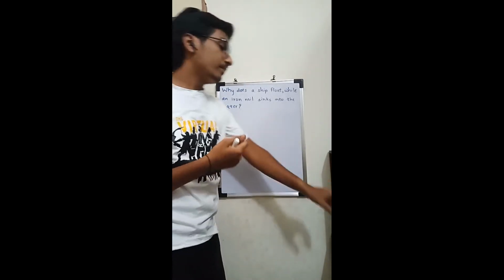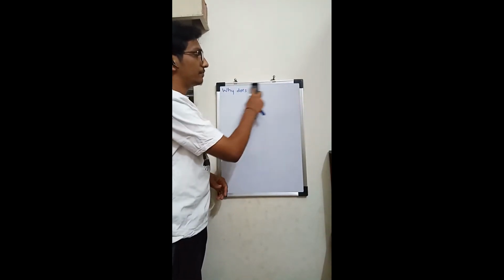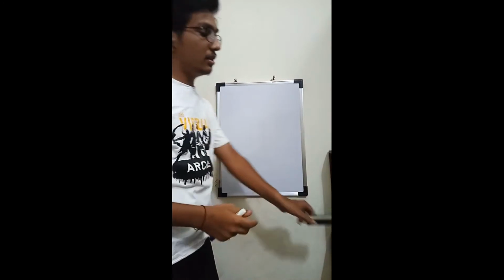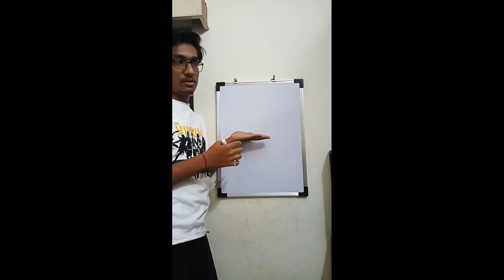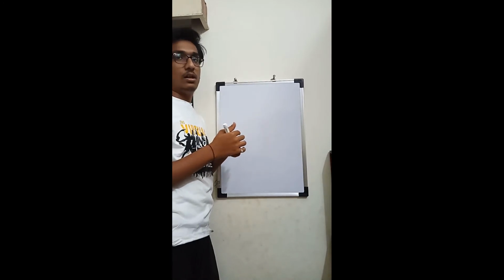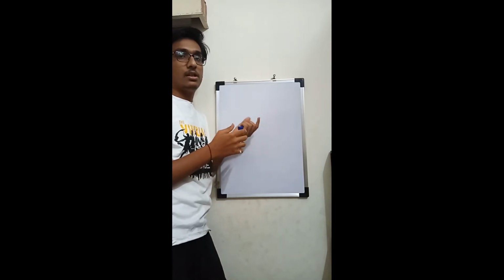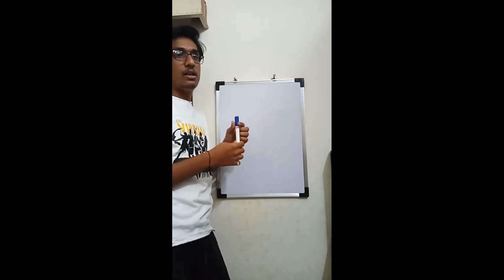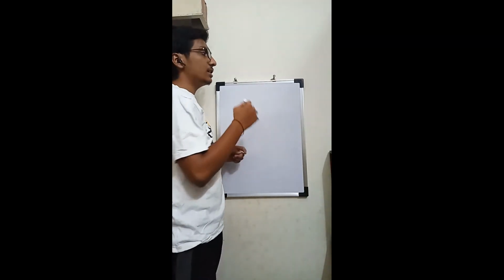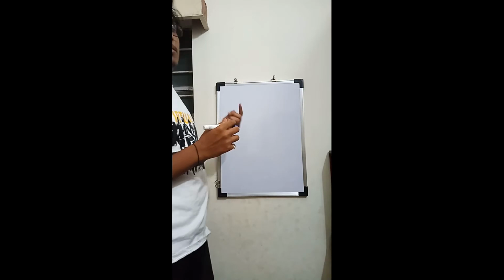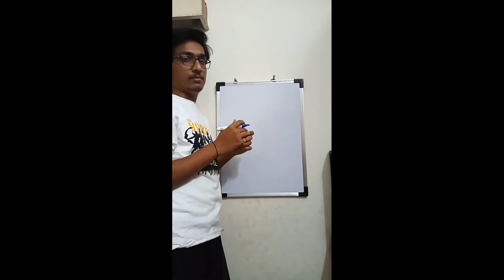In the NCERT book it is given that to know whether an object sinks or floats on the water surface, we should first consider their densities. That is, if the density of the object is greater than the water, it will sink, and if it is less than the water, it will float. But this is not completely true. There is one more factor which we need to look at to address such problems.